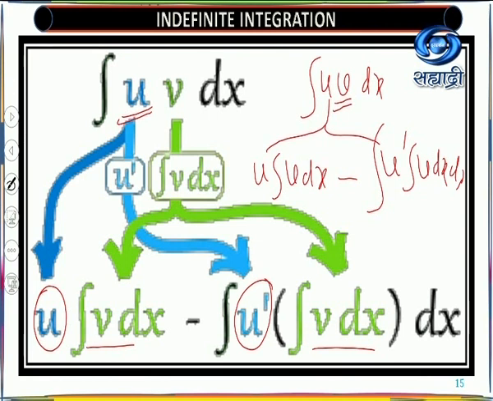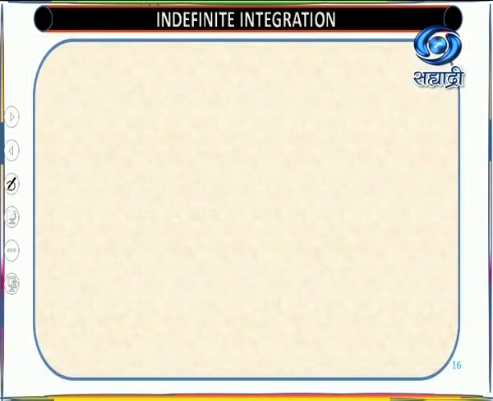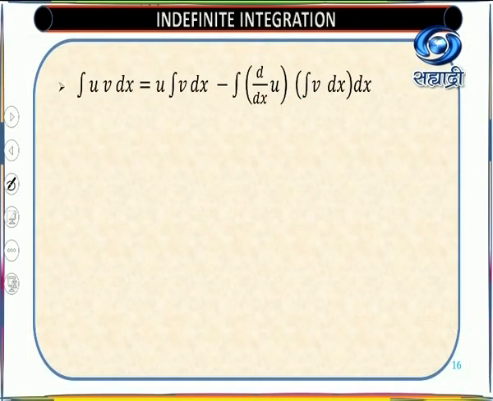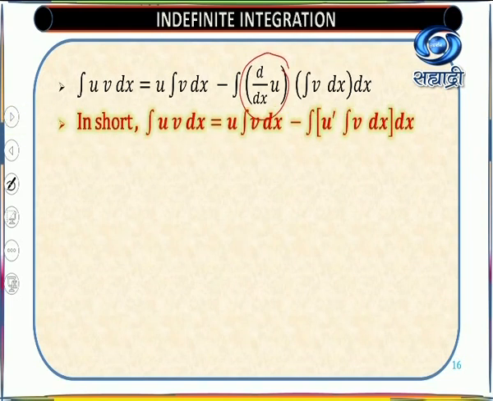This is actually your theorem, and this is a very important theorem of our part, which is integration. So now this is your formula. I will write it in short because I have already given you the short form as u dash. So it will be easy to write. So in short we'll write that as u integral v dx minus integral u dash integral v dx dx.